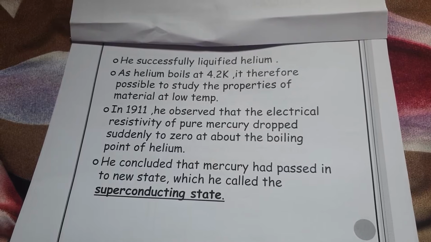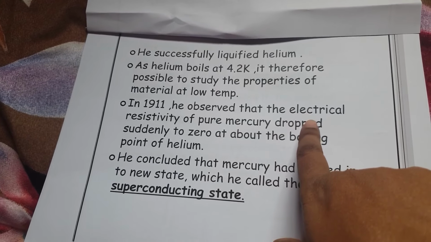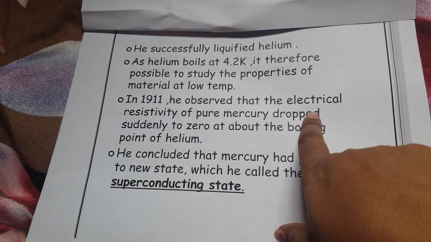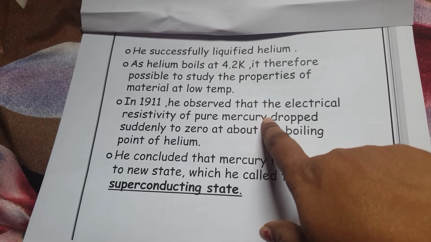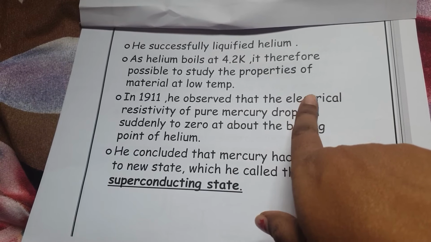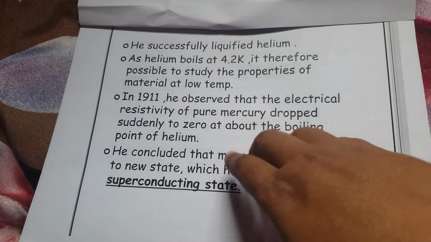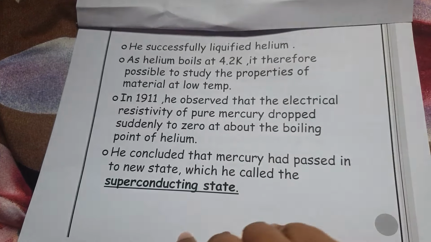In 1911 he was performing an experiment on mercury. What he observed was that at very low temperature mercury passed into a new state where resistivity is 0. That new state is called the superconducting state.